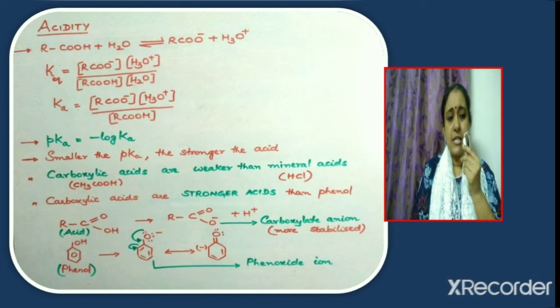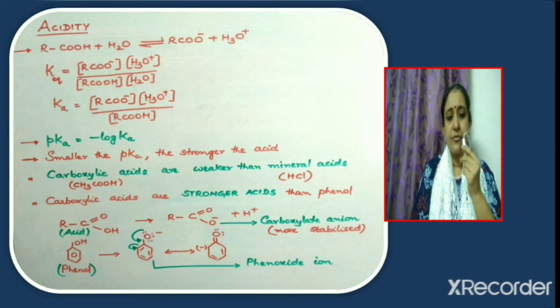For that, consider the carboxylic acid RCOOH. Now when it donates a proton, it changes to carboxylate anion, that is RCOO-. For the carboxylate ion, two resonating structures can be drawn. And from the resonating structures, it is clear that the negative charge is with the more electronegative oxygen atom in both the structures. So such resonating structures are called equivalent resonating structures. Since the carboxylate anion has equivalent resonating structures, we can say that the carboxylate anion is more resonance stabilized.